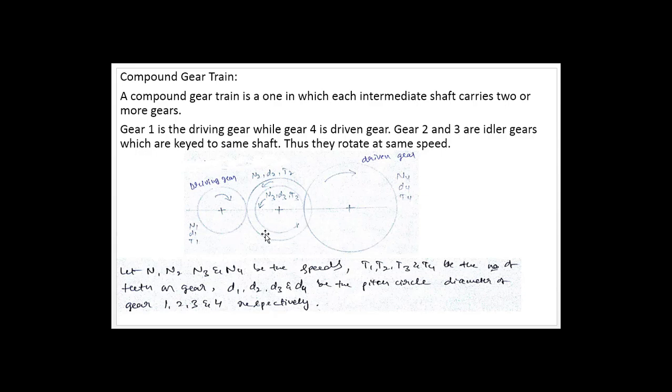And one thing you need to identify clearly: gear 1 is engaging with the second gear. It is not engaging with the third gear. So please be careful. The third gear is engaging with the fourth gear. You can see that this is the point of contact between the third and fourth gear, and this is the point of contact between the first gear and second gear. So the first gear will engage with the second gear and the third gear will engage with the fourth gear. But the second gear will not engage with the fourth gear, and the third gear doesn't engage with the first gear. So please be careful.